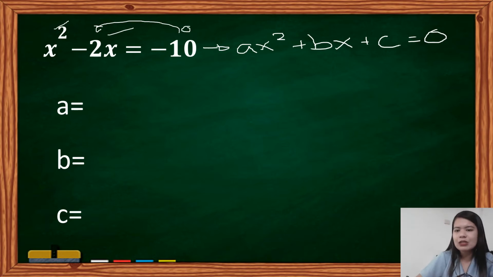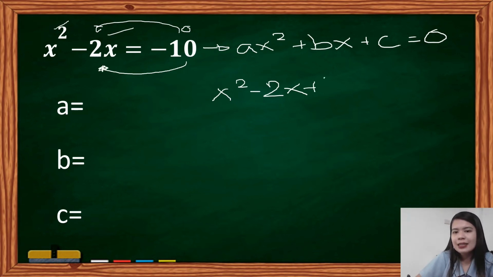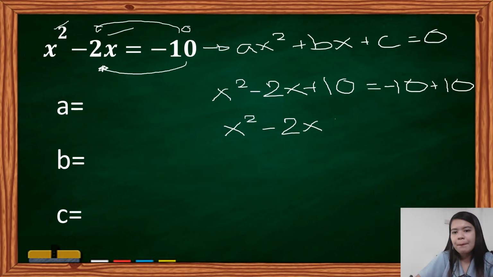So, let us now simplify. So, we have x squared minus 2x. Negative 10, mapupunta dun sa kabila. We will apply the addition property. So, we will add 10 on this side, and then it will be equal to negative 10 plus 10. So meaning we have x squared minus 2x plus 10 equal 0.